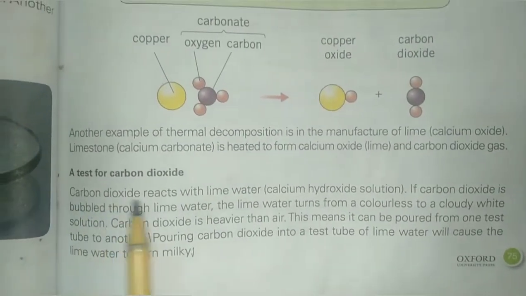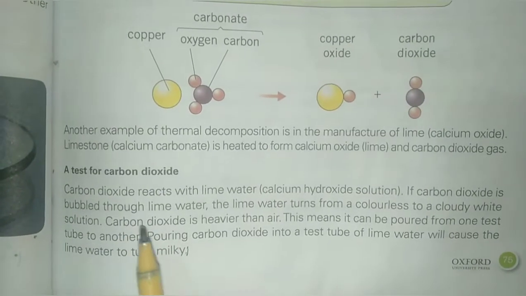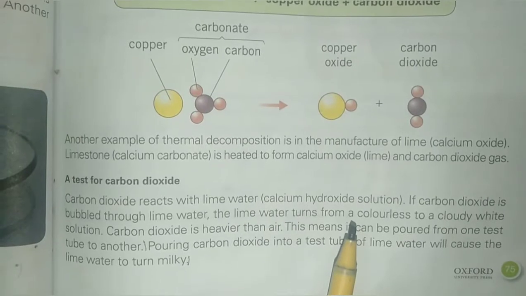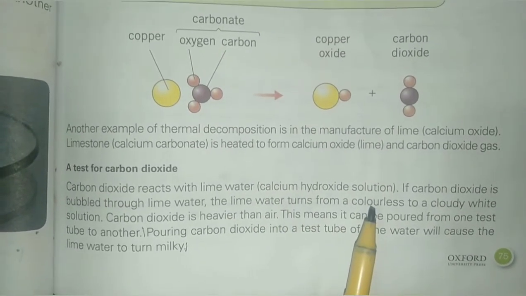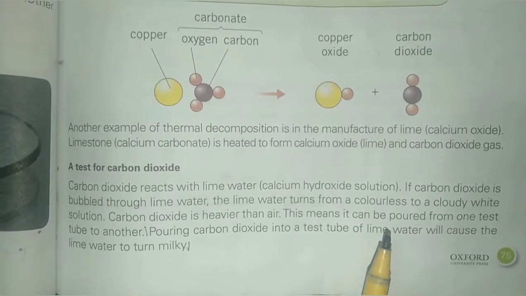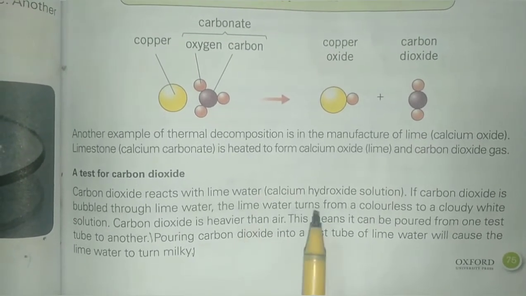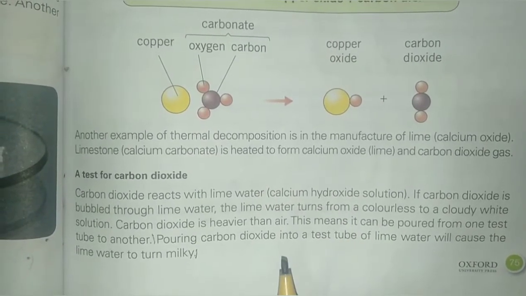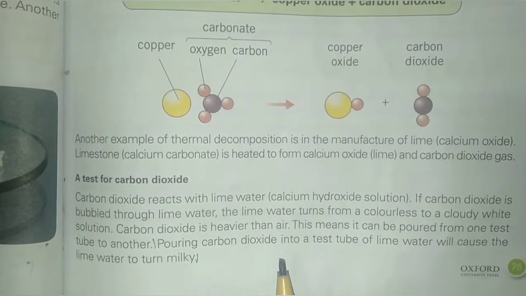A test for carbon dioxide is that when carbon dioxide is passed through lime water, which is a calcium hydroxide solution, and its color is just like water, a colorless compound, it turns into a cloudy white solution due to the formation of insoluble calcium carbonate.